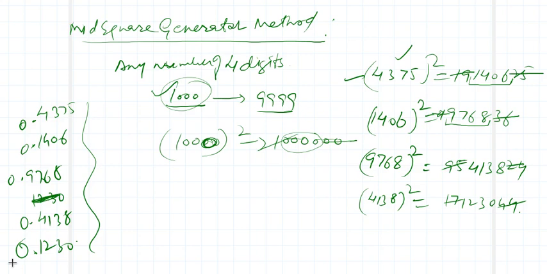And the numbers so generated are divided by 10,000, so that we get a number between 0 and 1. This method is known as the mid-square generator method, right?